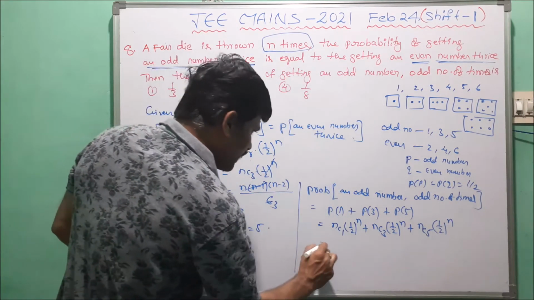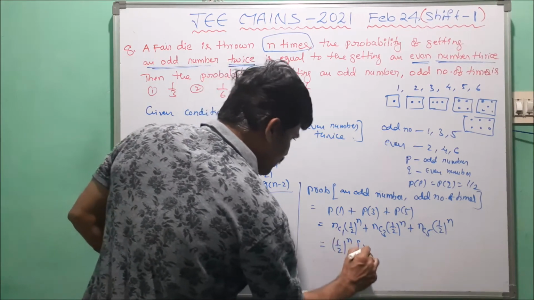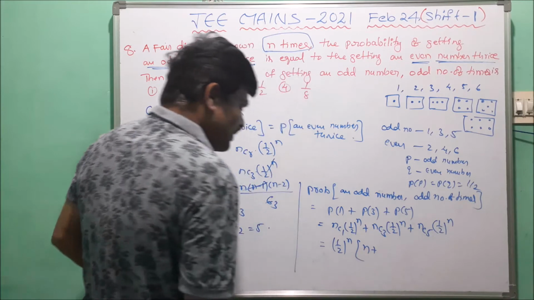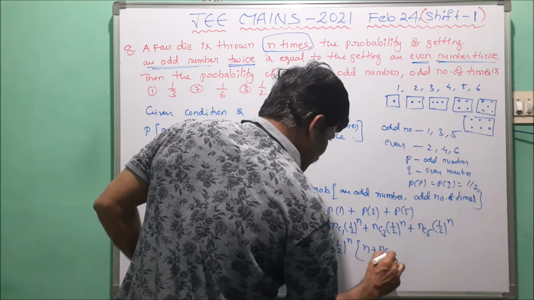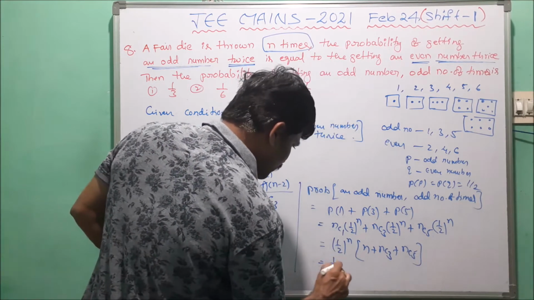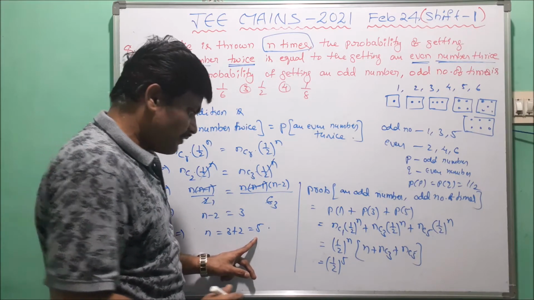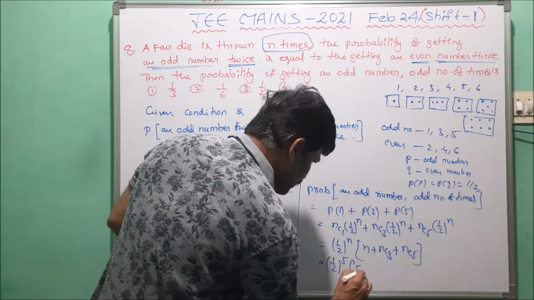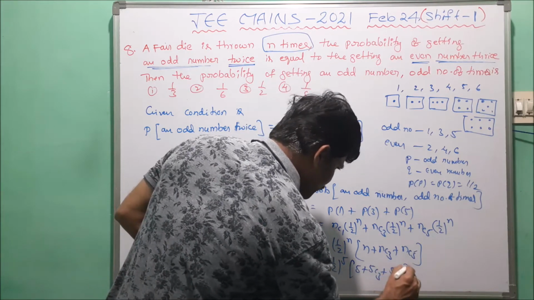In that we take common 1 by 2 power n. Here nC1 means n, plus nC3 plus nC5. Now we write 1 by 2 power 5, since the n value is 5: 1 by 2 power 5 into 5 plus 5C3 plus 5C5.